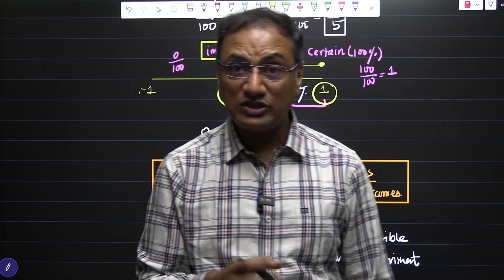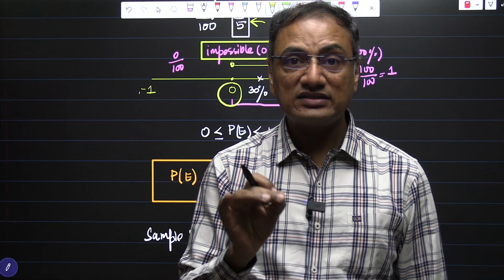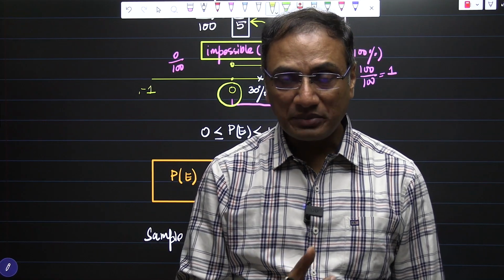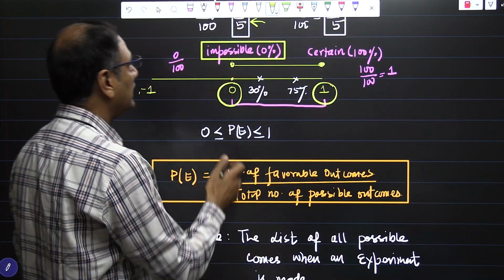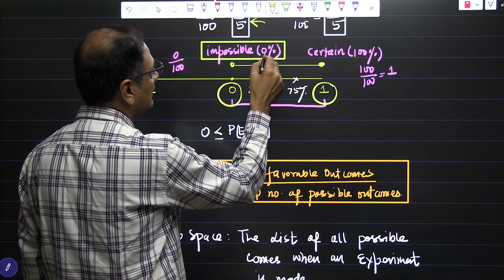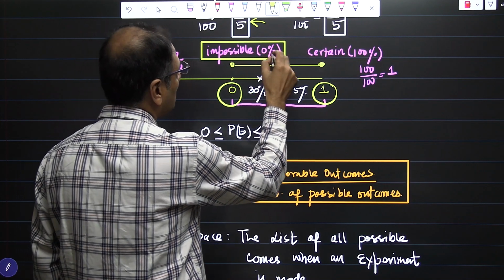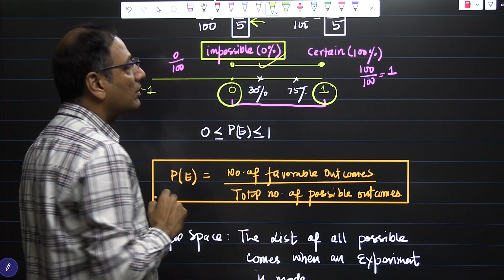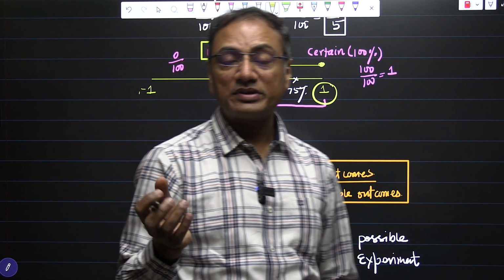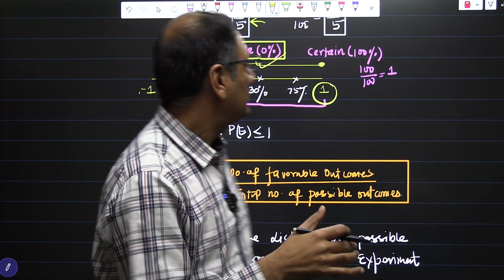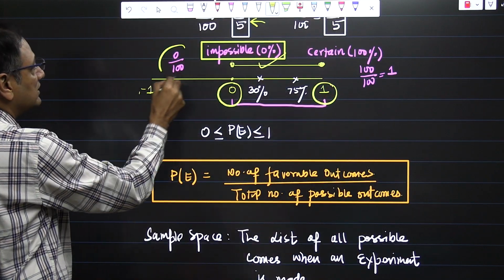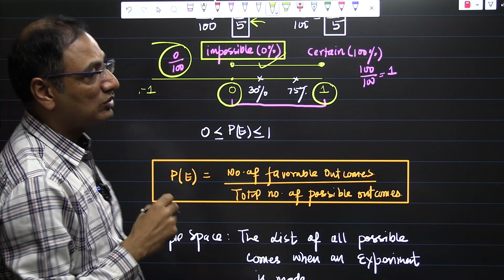That is 0. We say that it is an impossible thing. It is not going to happen. So when we have an impossible thing, we say the probability is 0%. 0% means probability is 0, because 0% gives us 0 by 100, which is equal to 0.